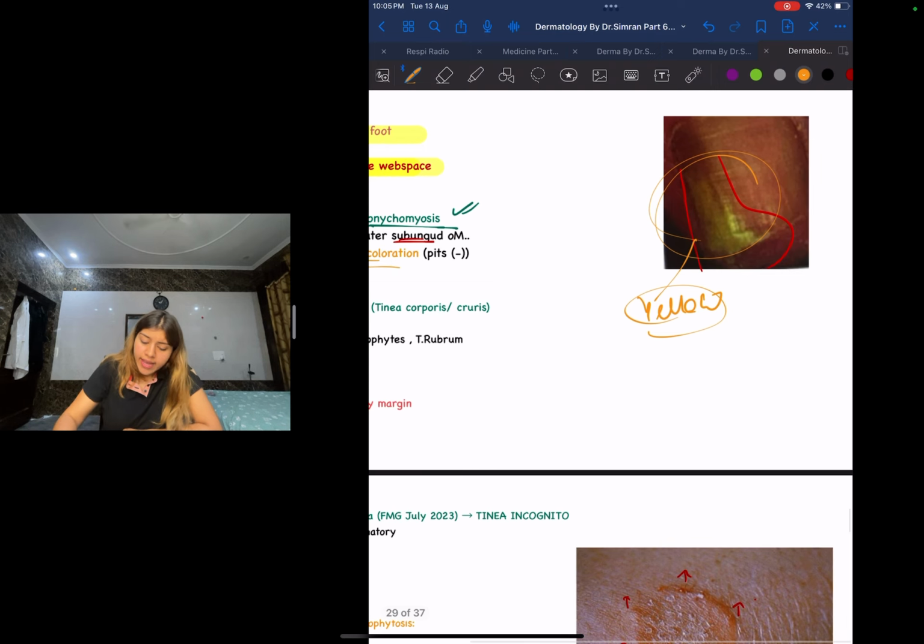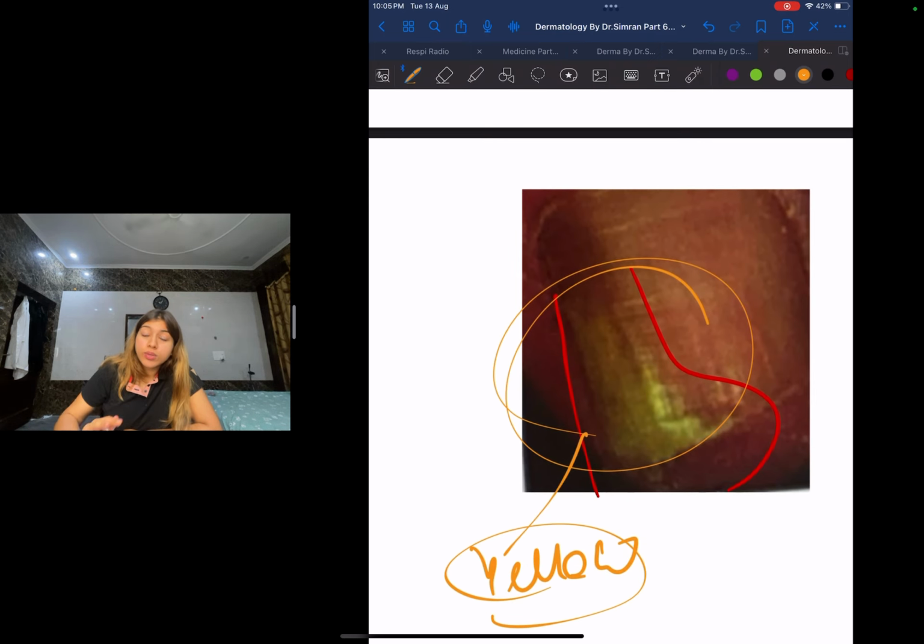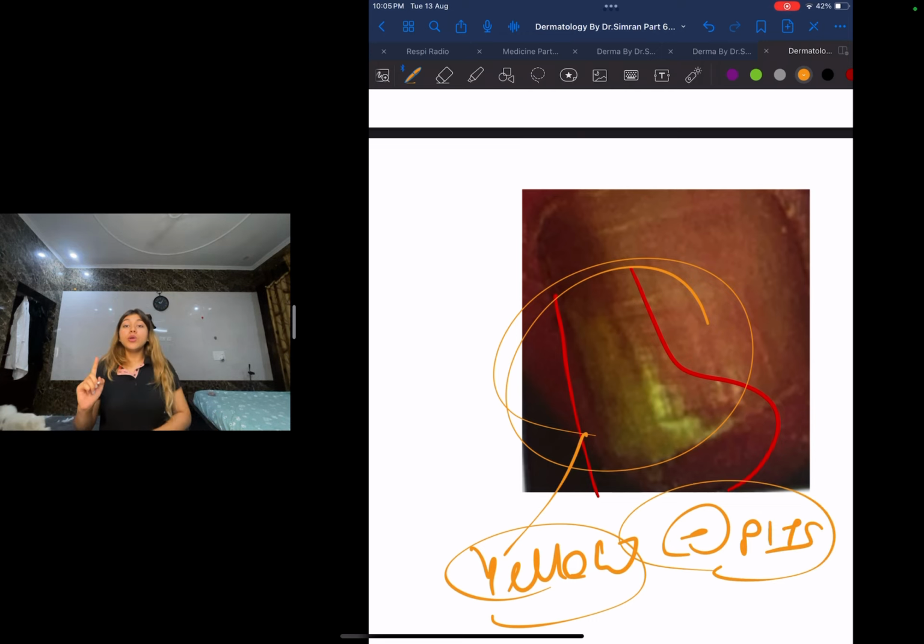And again, can I see any pits over here? No, this is plain top. There are no pits. Another important finding: there are no pits in this lesion. Yellow color lesion, no pits present over here.